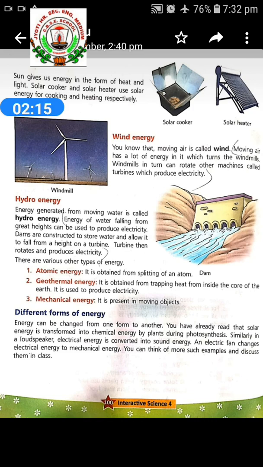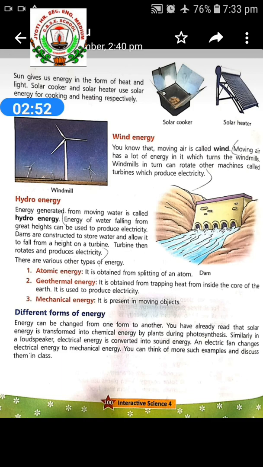Energy generated from moving water is called hydro energy. Hydropower or water power is power derived from the energy of falling or fast-running water, which may be harnessed for useful purposes. Hydroelectric energy, also called hydroelectric power or hydroelectricity, is a form of energy.